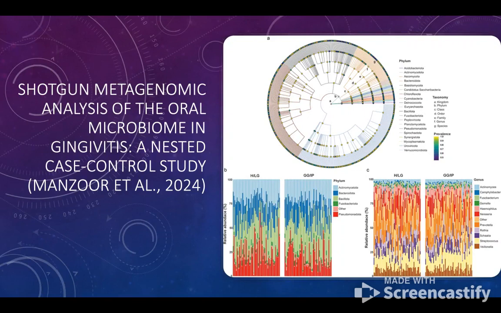So the figure right here is going to show in figure B the relative abundances of different bacterial taxa at the phylum level and C at the genus level in the two different groups. And as we can see, there's a significant difference here, namely that the people with more advanced gingivitis have higher degrees of Neisseria bacteria, whereas the ones with the localized gingivitis have higher degrees of Fusobacterium.